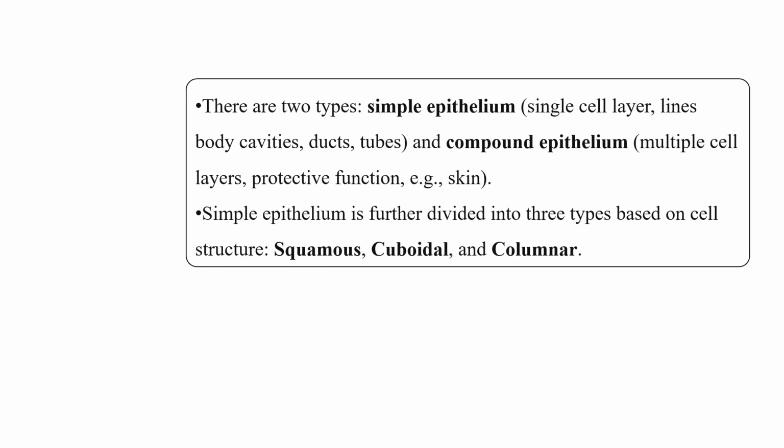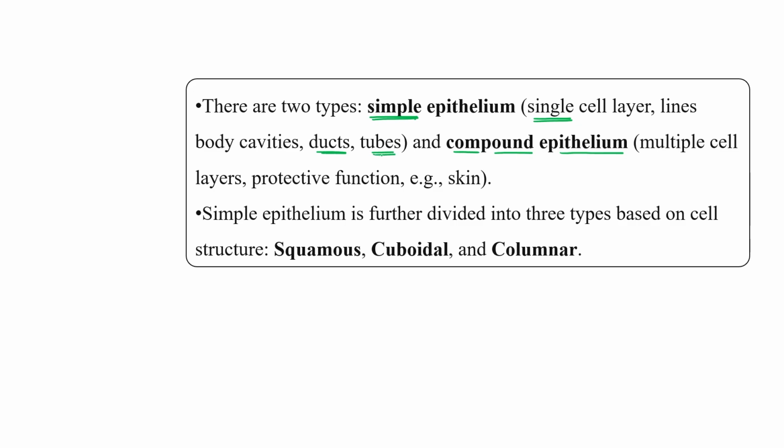We can classify epithelium into two different categories. Okay, if a single cell layer is there, that time we can use the term simple epithelium for the same. Okay, if multiple cell layers are present, that time we can use the term compound epithelium for the same. Okay, simple epithelium forms the lining of any body cavity, the lining of any duct, the lining of tubes.